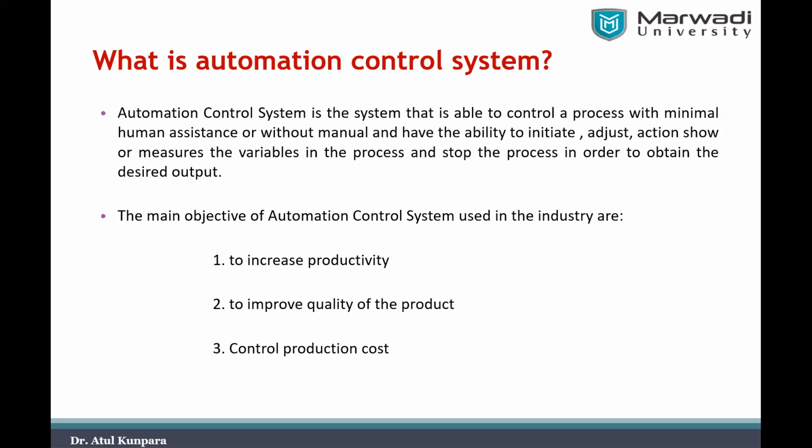Jatin has given some answer in the chat that it reduces human efforts and is used to increase productivity and to lower the cost. Yeah, of course, Jatin. And Ashok is telling that it will keep continuity in the work product. Ashok, can you just elaborate what you would like to tell by this sentence? It will keep continuity in work product. That means what? You are telling in the context of keeping your plant working continuously throughout the day and week. You can say like that, or anything else you would like to tell?